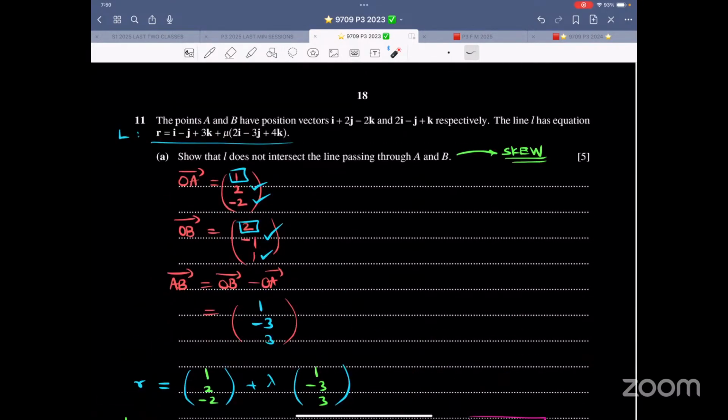Now, this is question number 11. Just have a good look. Let me first show you the whole question. How many marks is it worth?